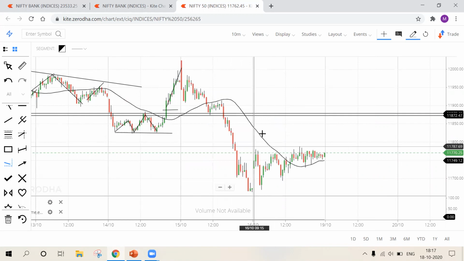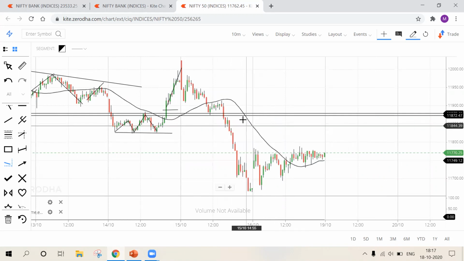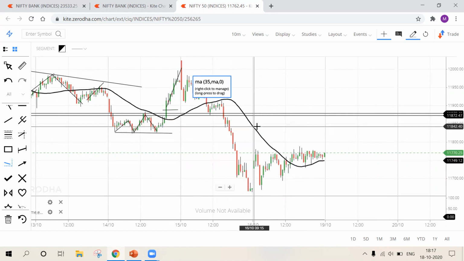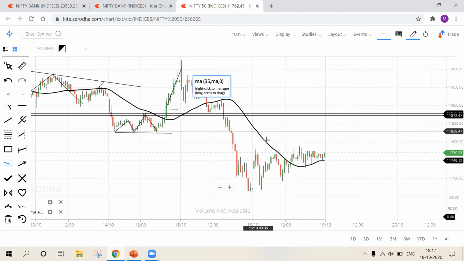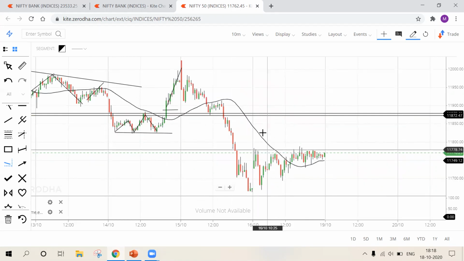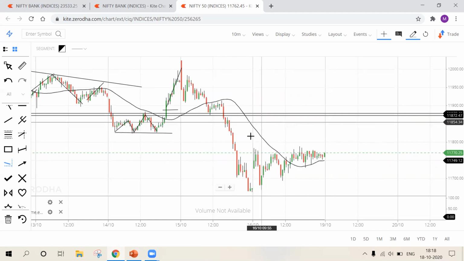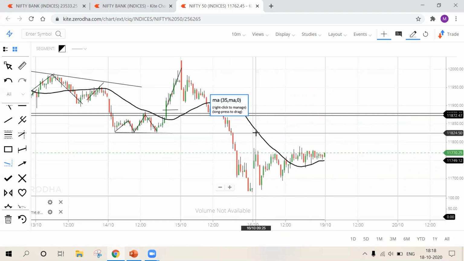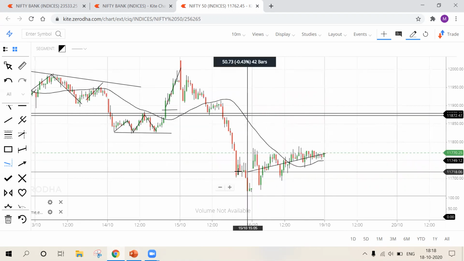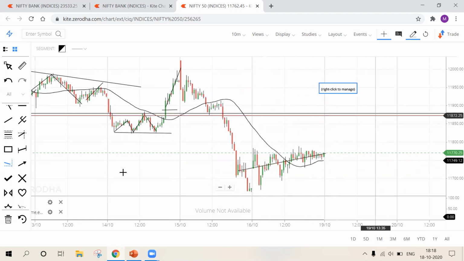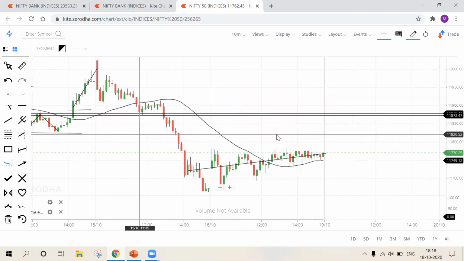This black line is nothing but a price movement average line. So it is called a moving average. It will move along with the price. When I call it a moving average and enter the value as 35, that means this line will be formed by calculating the previous 35 candles' average price. You need to know that.